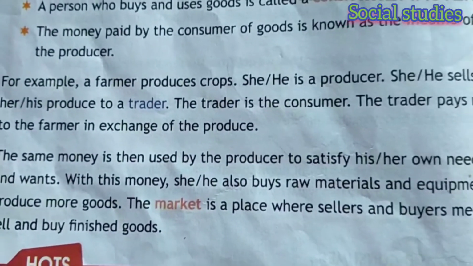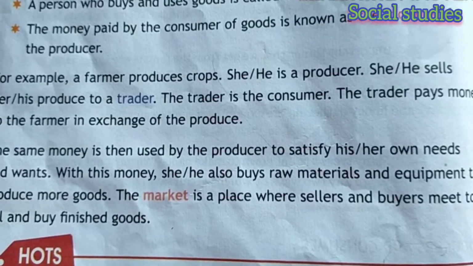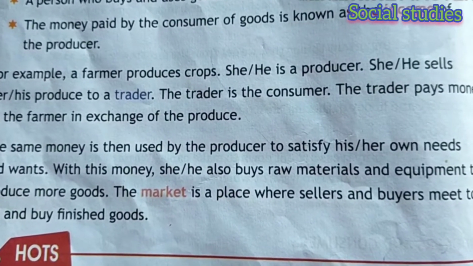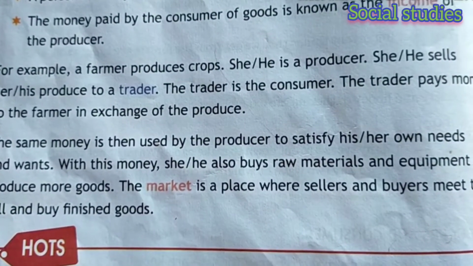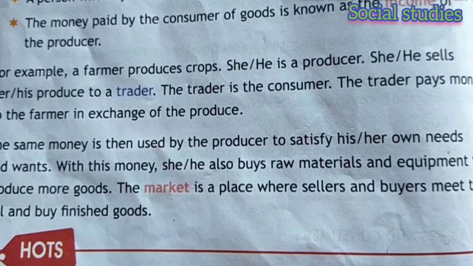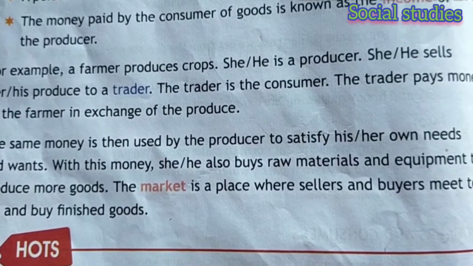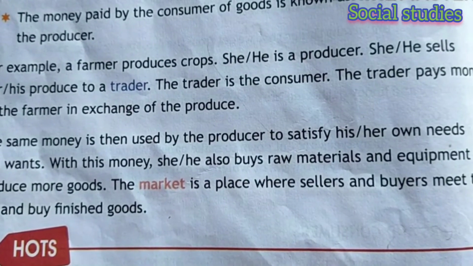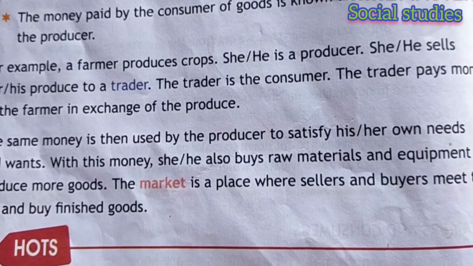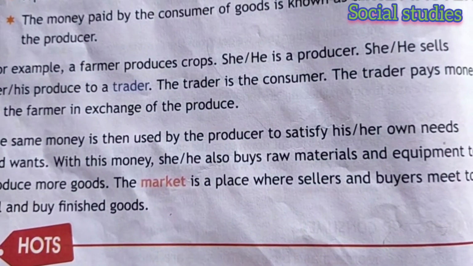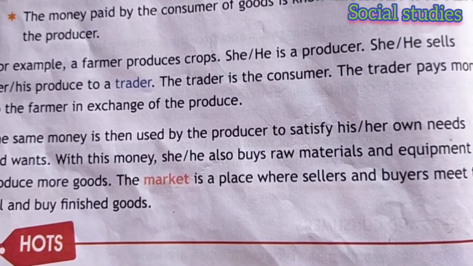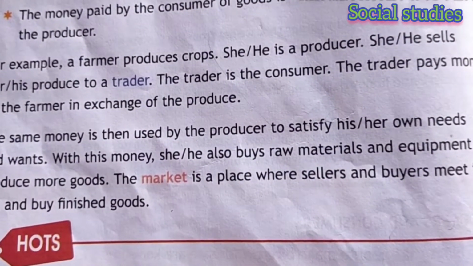For example, a farmer produces crops, isn't it? So he or she is a producer and he or she sells the produce to a trader. So what does a farmer do? He produces crops, then he sells his produce to a trader, and the trader is the consumer. And then the trader pays money to the farmer in exchange for the produce.